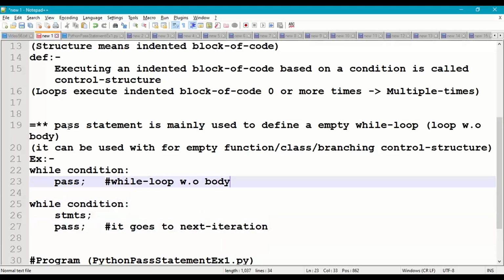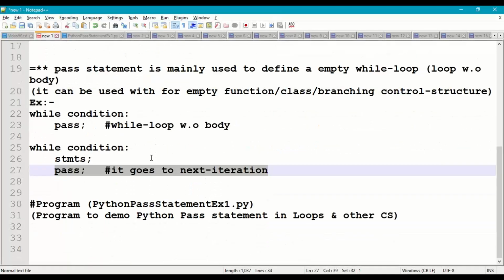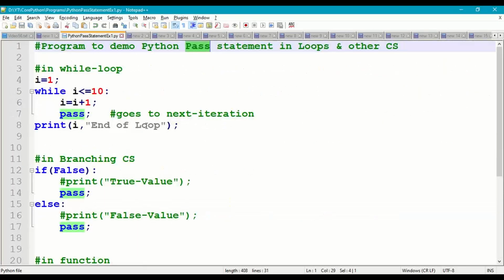So this is a while loop without body, simply saying pass as the single statement. We can have some executable statements in the while body, and then we can say pass. It goes to the next iteration. So let us demonstrate this pass with different cases in Python programming.